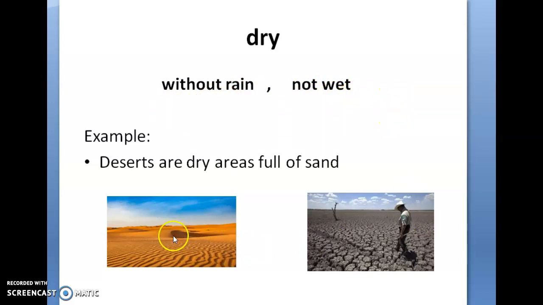So we have two examples of dry areas here, the desert and another dry place. You can see that it hasn't rained for a long time. That's why the ground is just like this. So, example: deserts are dry areas full of sand.